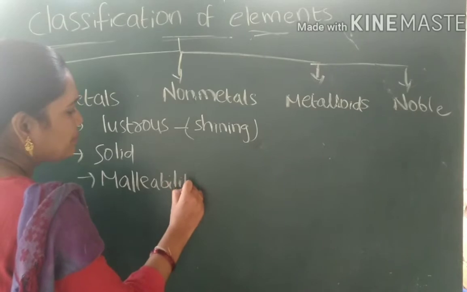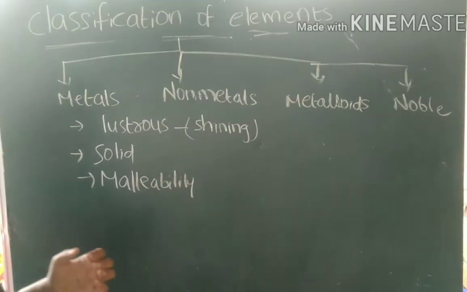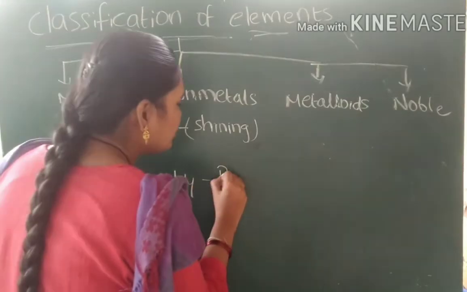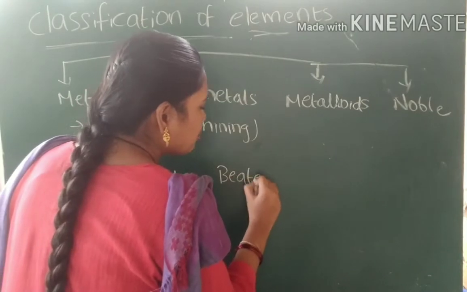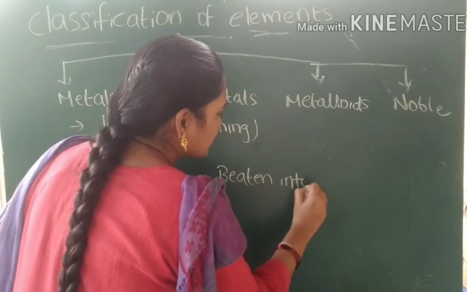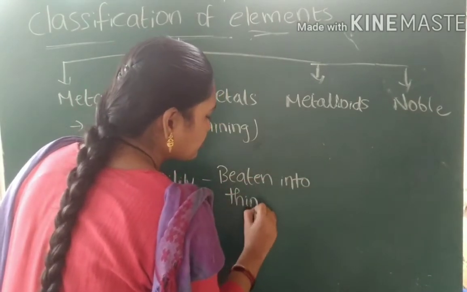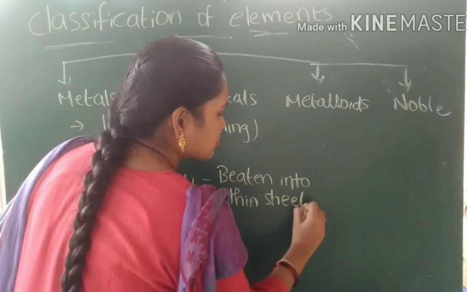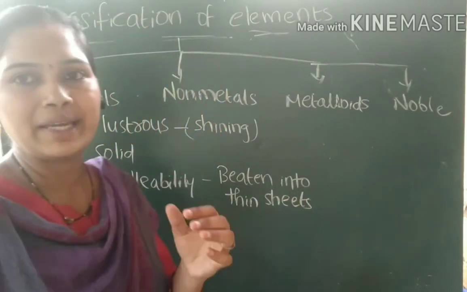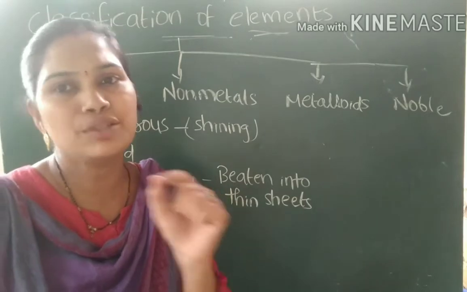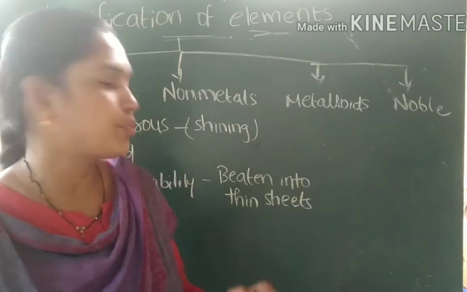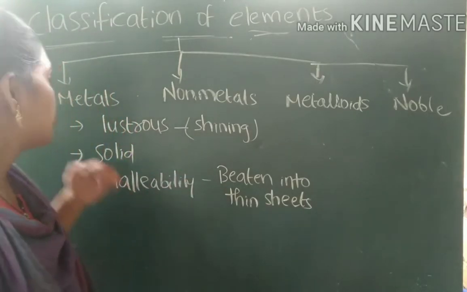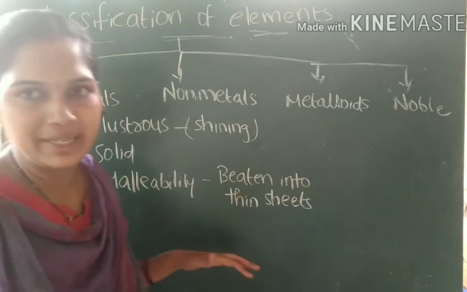Malleability means the ability of a substance to be beaten into thin sheets. That means if you make any substance in the form of thin sheets, we can call that property malleability. So these metals are malleable in nature.